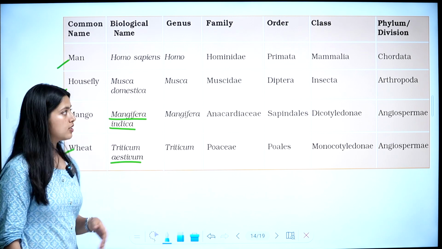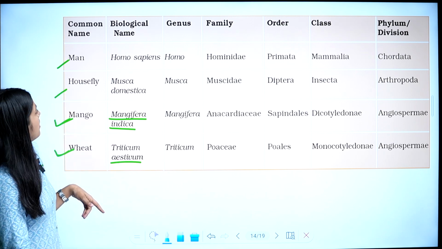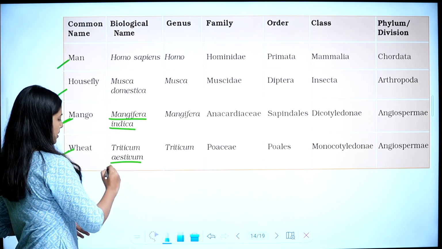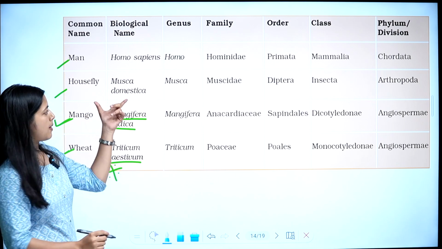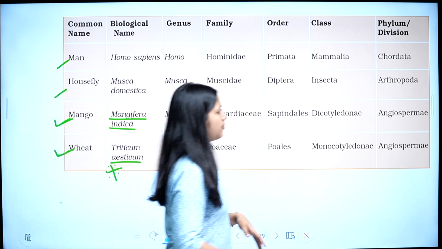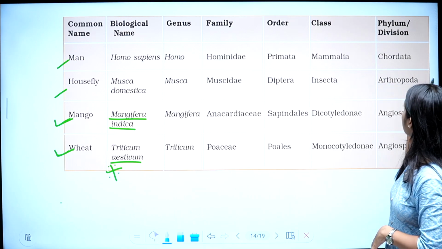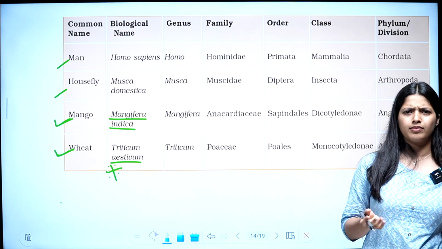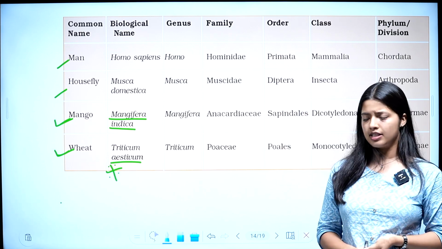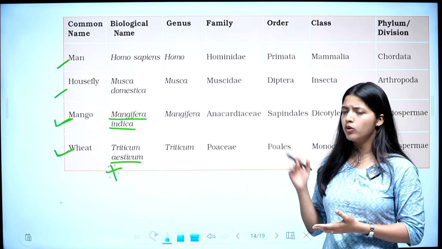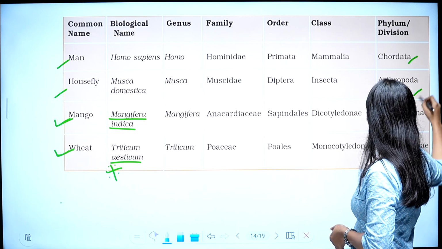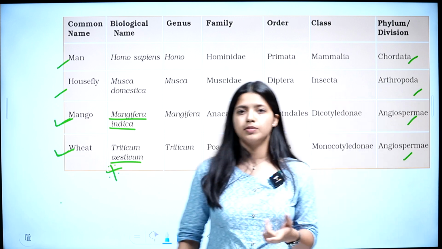Is that clear? In this table, the biological name is very important. You should study everything: Homo sapiens, Musca domestica, Mangifera indica, Triticum aestivum. Very important. Then phylum and division. For kingdom, I think it's familiar: man and housefly come under Animalia, and wheat and mango come under Plantae. Here, you will learn about divisions; you will become familiar with all these terms in the upcoming chapters.